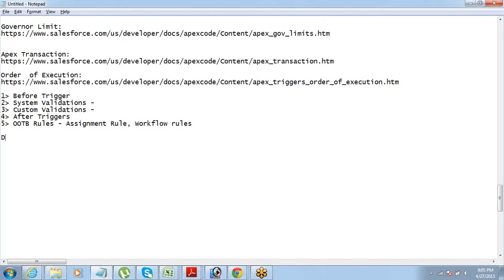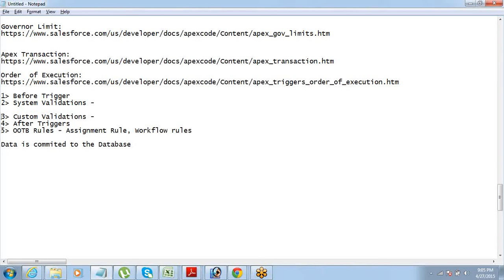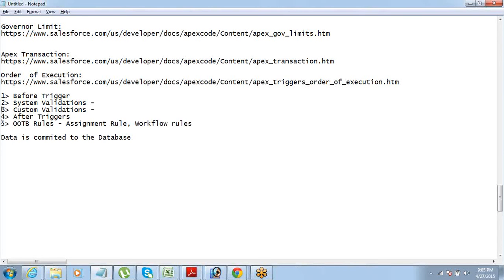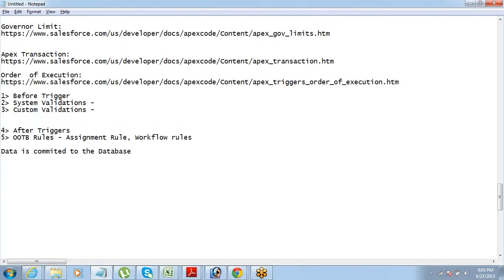And then the data is committed. And before this, sorry, here the data is inserted into the database.